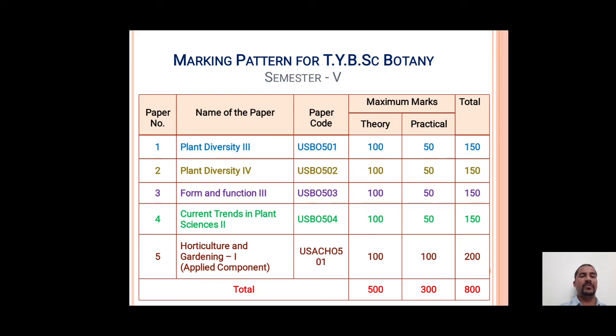Paper number 5, the applied component horticulture and gardening, has a theory paper of 100 marks, but the important thing is that the practical paper is also of 100 marks, so this paper carries 200 marks. The total marks allotted to semester 5 TYBSc is 800.